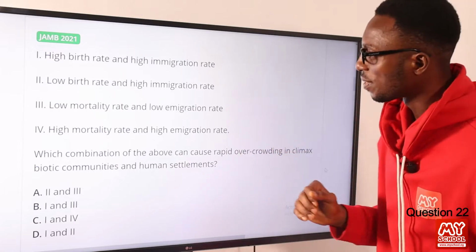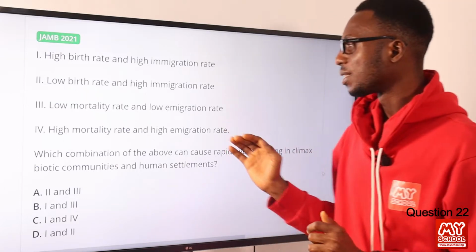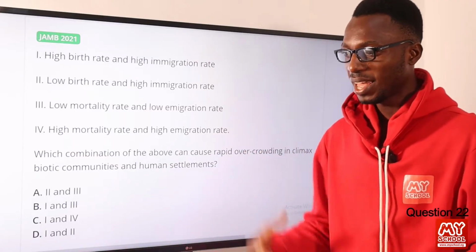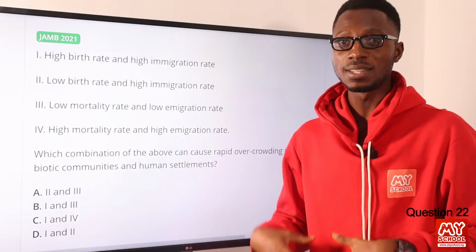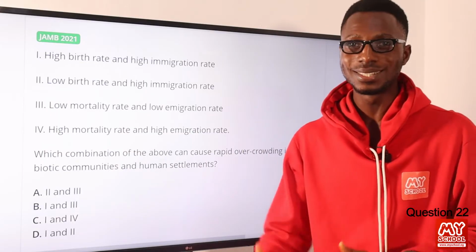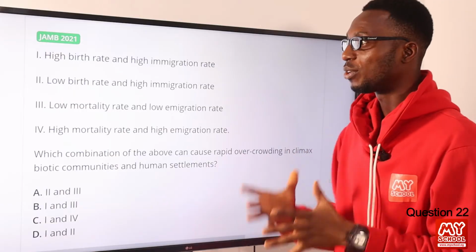Let's look at the other aspect of statement 3. There's low immigration rate. So people are not leaving that particular environment. So people that have been there, they are still there. New offsprings are being born as well. Then we have people still coming in and people are not dying. So definitely you should notice rapid overcrowding.